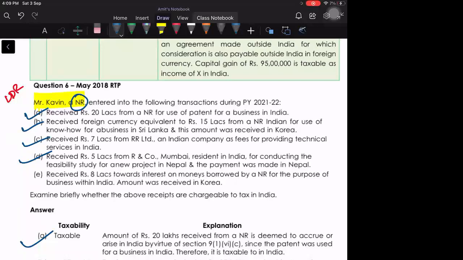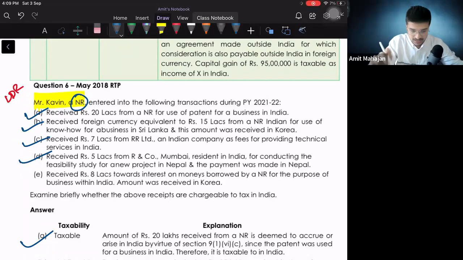To consider that income as Indian income, it has to accrue in India, whereas in this case it is not accrued in India because it is for the feasibility report in Nepal. Or it should be received in India. In this case, it is not received in India either. It is received in Nepal. That is why it is not Indian income. Since it is not Indian income, it will not be taxable for a non-resident.